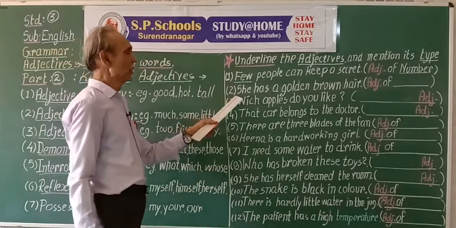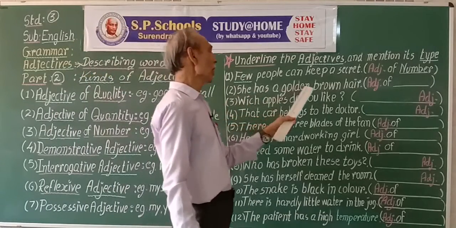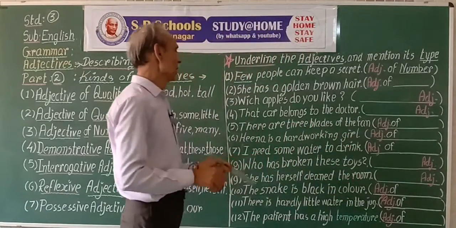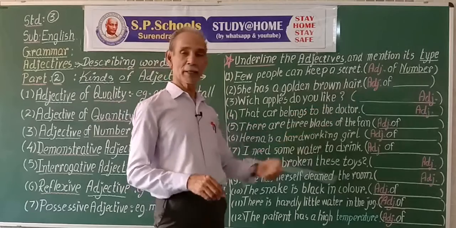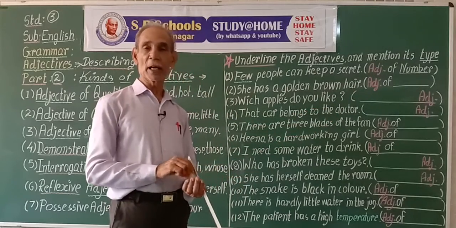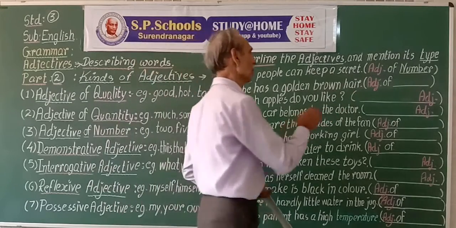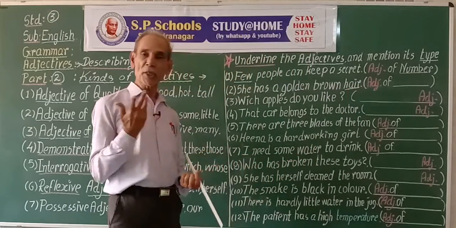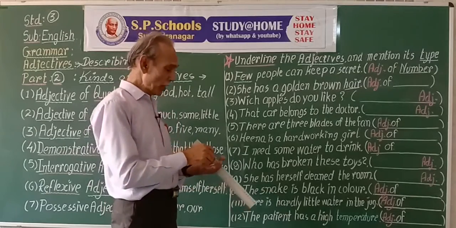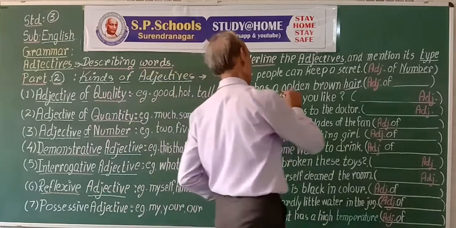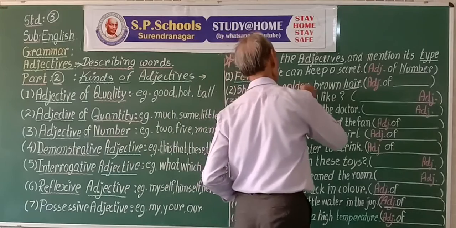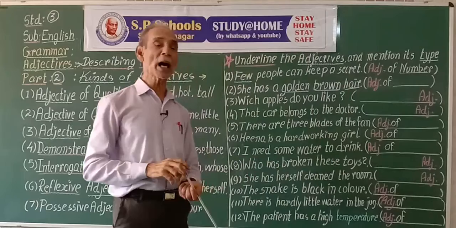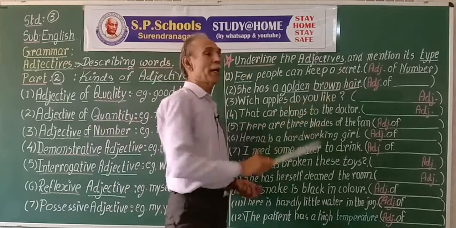Second, she has a golden brown hair. Now, she has a hair. Hair is the noun. But what type of hair? Golden brown. So both these words, golden and brown, say something more about hair.